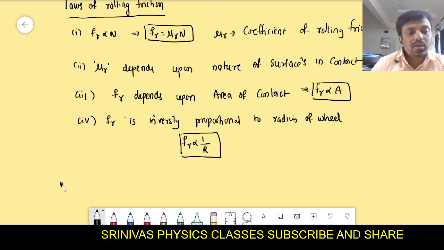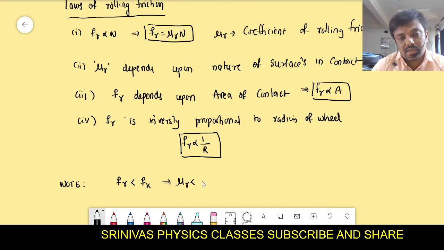And here note the important point, that is rolling friction is less than the kinetic friction, and the coefficient of rolling friction is less than the coefficient of kinetic friction, and the kinetic friction is less than the static friction, that is mu k less than mu s.